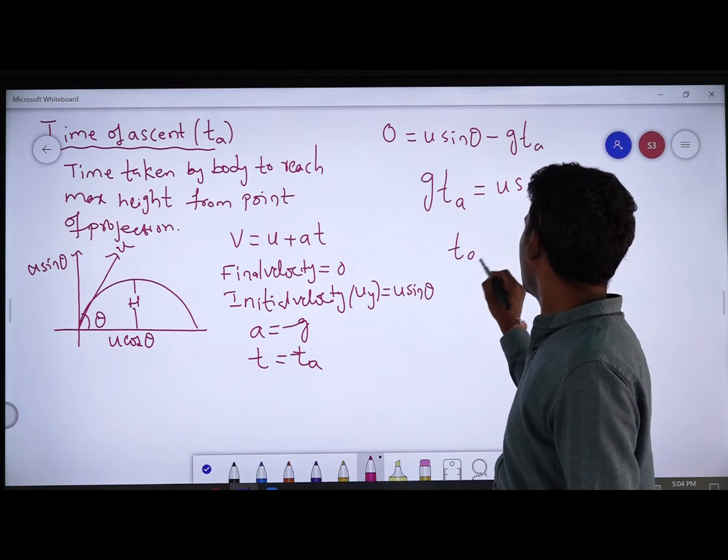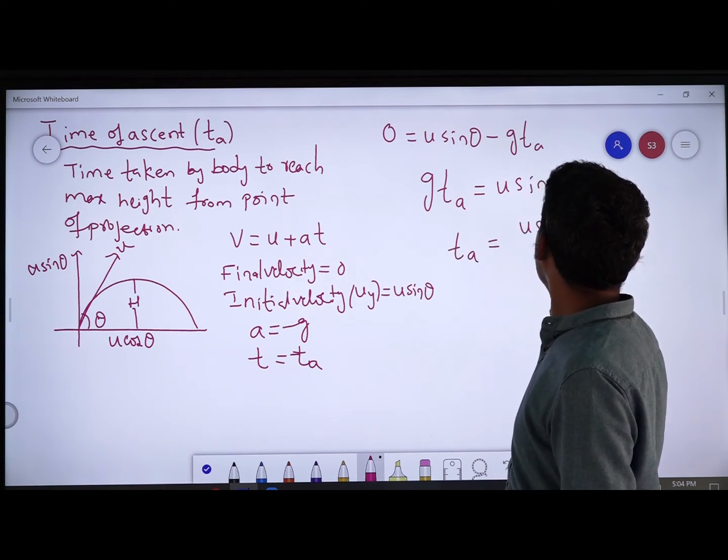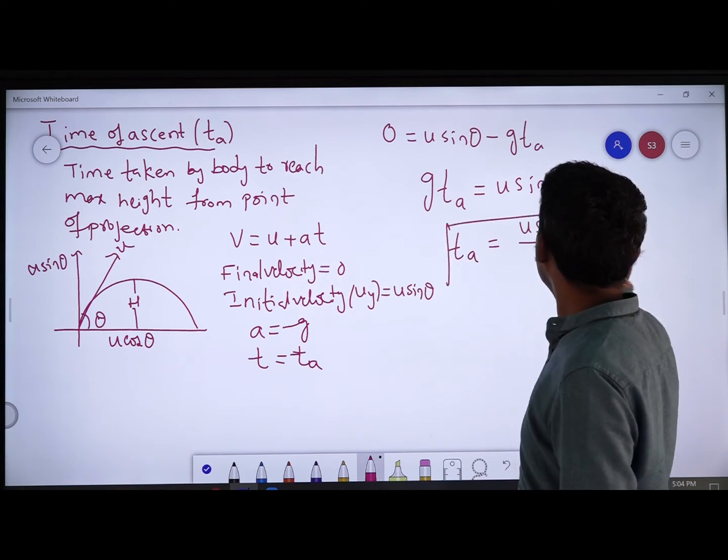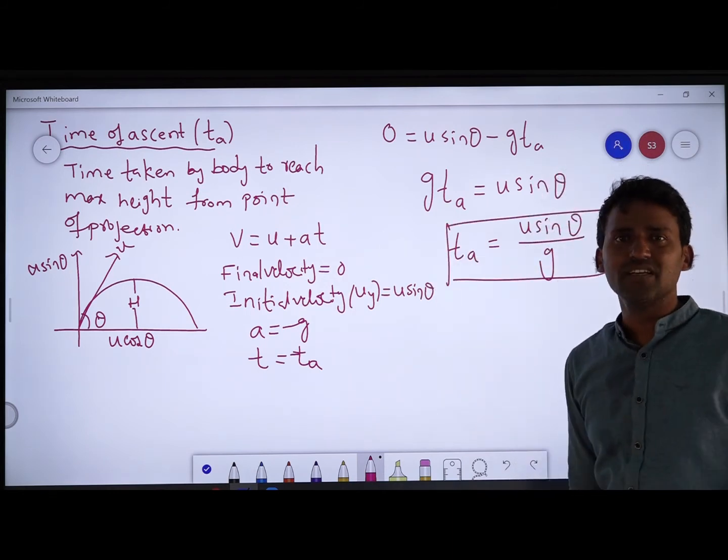Then TA is equal to u sin theta divided by g. So time of ascent is equal to u sin theta by g.